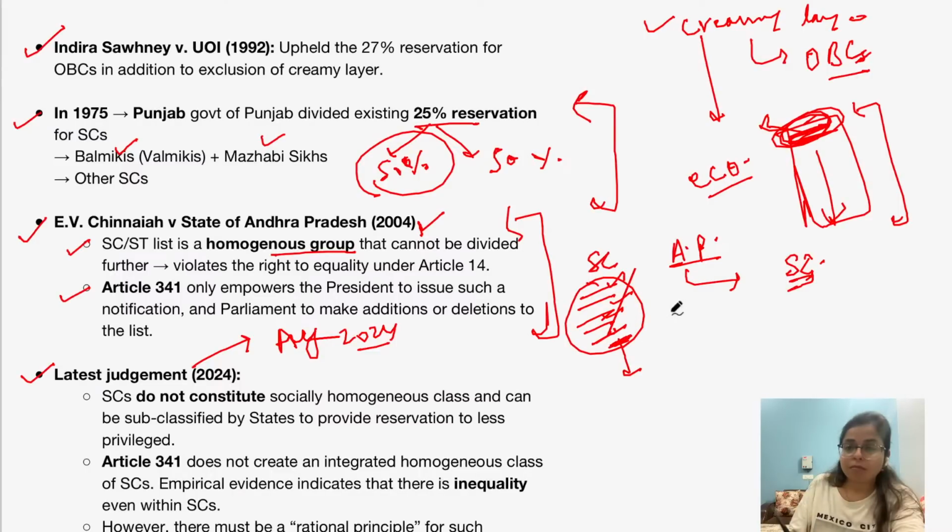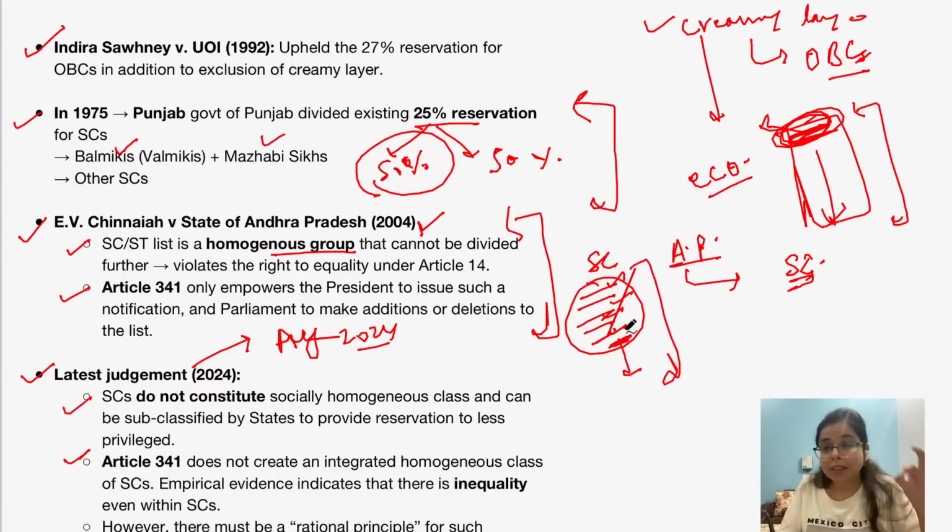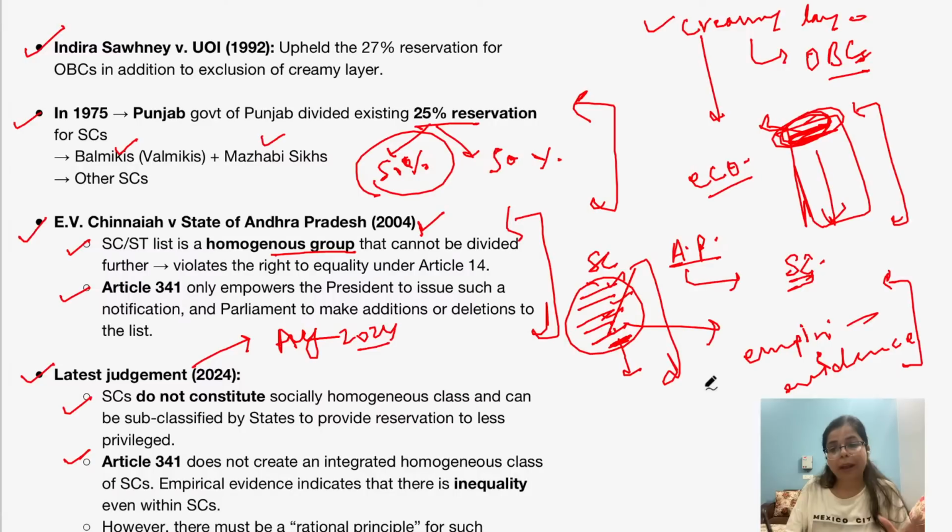And also the Supreme Court says that Article 341 does not create an integrated homogeneous class of scheduled caste, and the state government has the power to subclassify them. However, such subclassification by the state government should be backed by empirical evidence or numerical evidence, right? So there should be a rational principle for it, backed by empirical evidence, right?